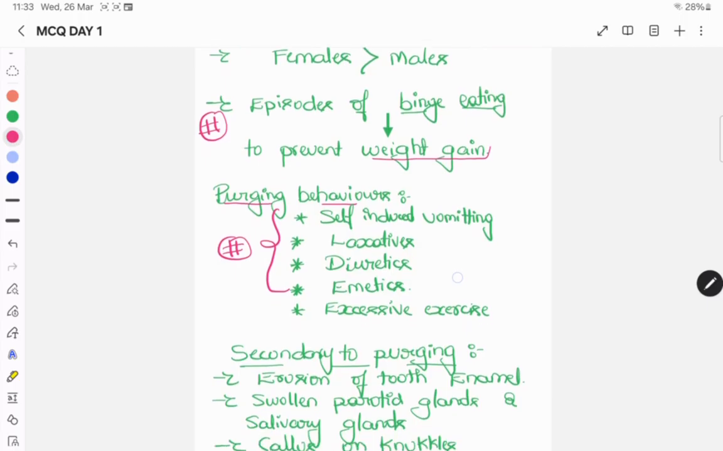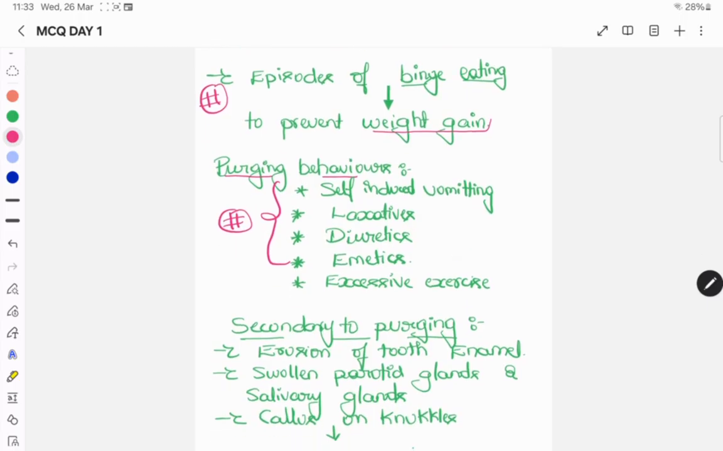Next, secondary to purging behavior, what can we expect? There is erosion of tooth enamel. Repeated vomiting leads to erosion of tooth enamel. First thing. Then that leads to swollen parotid glands and salivary glands. From this we can expect parotitis also.